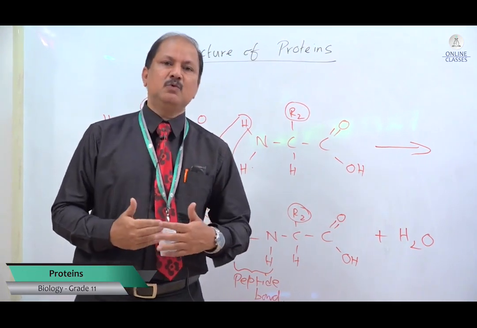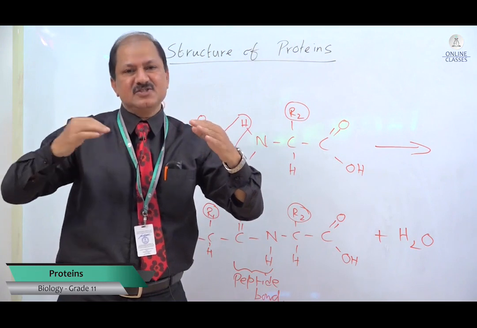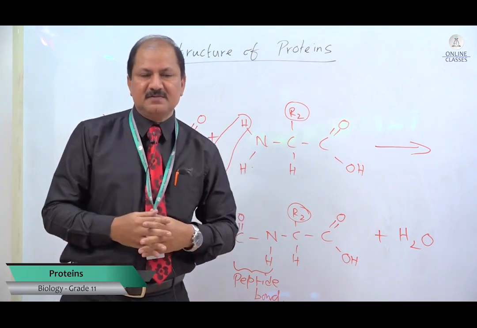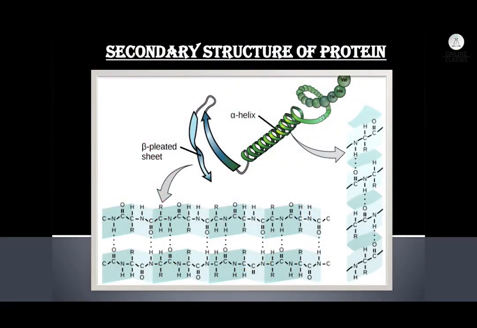Now let me move on to the secondary structure of protein. So what is secondary structure of protein? The folding of the polypeptide chain, the long chain, into alpha helix and beta pleated sheets. So if they ask you what is secondary structure, how do you start the answer? You already have the primary structure, the polypeptide chain. The folding of the polypeptide chain into alpha helix and beta pleated sheets.